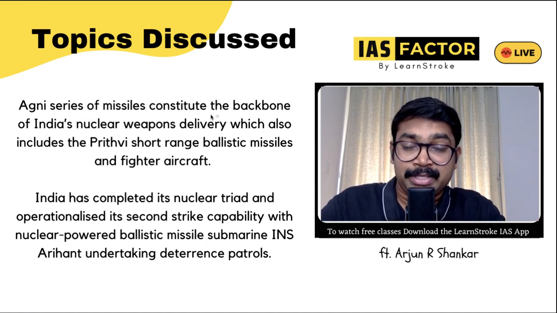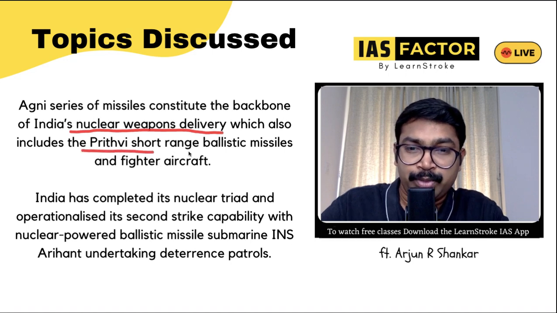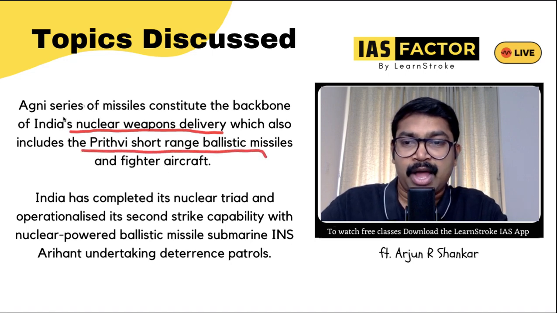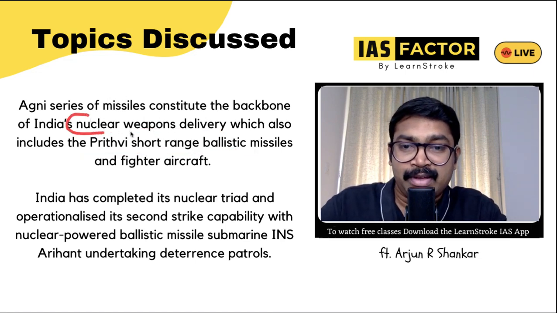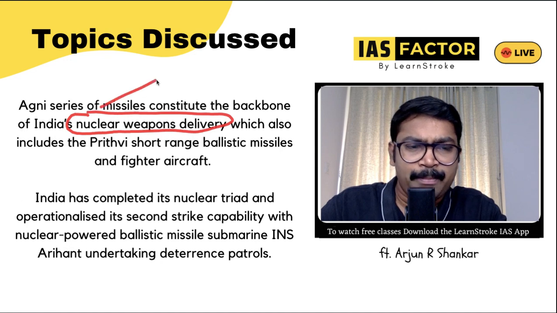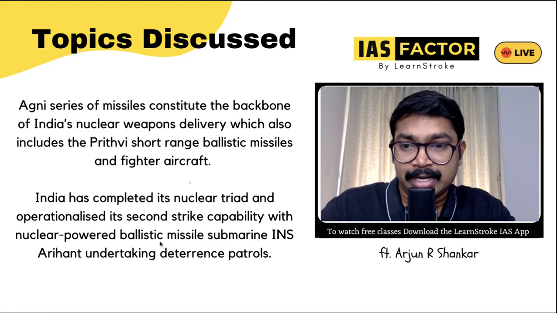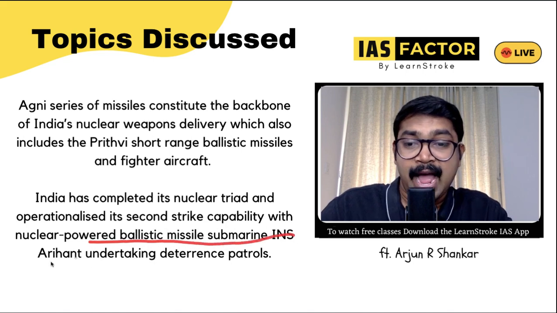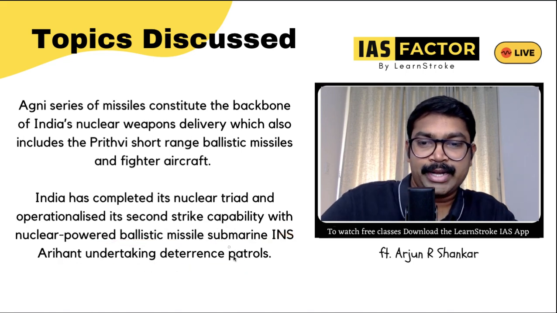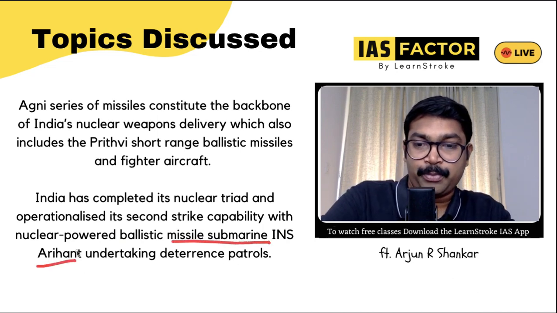The Agni series of missiles constitutes the backbone of India's nuclear weapons delivery, which also includes the Prithvi short-range ballistic missiles. So Agni is definitely the backbone of nuclear weapons delivery. All this can be a prelims statement also. India has completed its nuclear triad with operational second-strike capability. So India has a nuclear-powered ballistic missile submarine, INS Arihant. So please remember this.